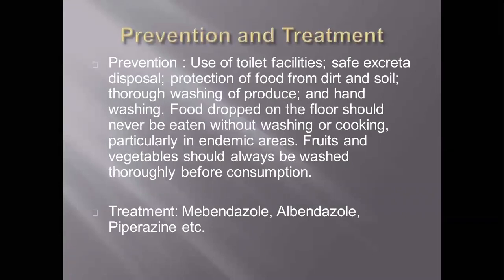Prevention and treatment. Prevention: use of toilet facilities, safe excreta disposal, protection of food from dirt and soil, thorough washing of produce, and hand washing. Food dropped on the floor should never be eaten without washing or cooking, particularly in endemic areas. Fruits and vegetables should always be washed thoroughly before consumption, or if possible, the skin can be removed and the fruit cut into pieces. Treatment: mebendazole, albendazole, and piperazine. These are also options of anti-helminthic drugs.